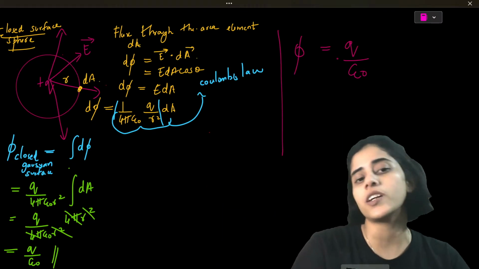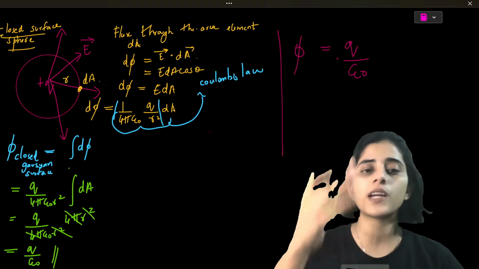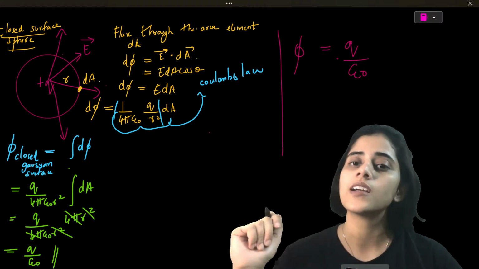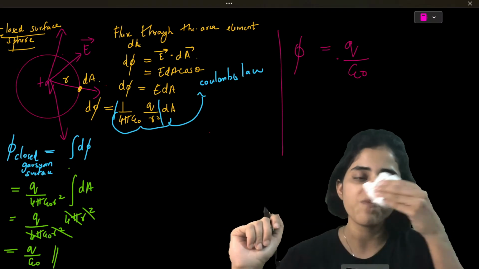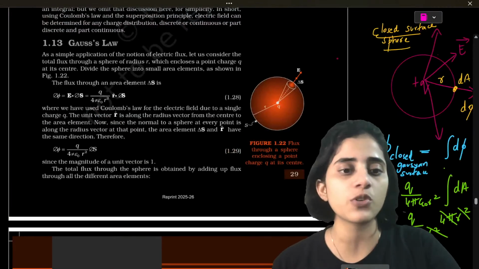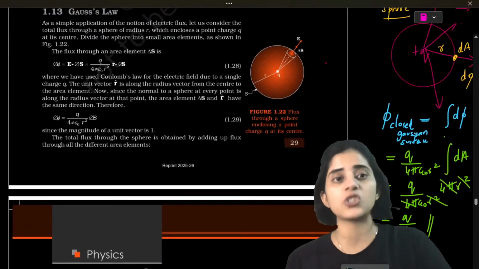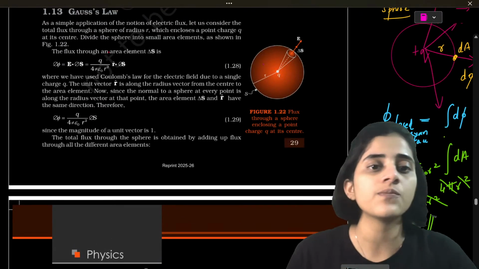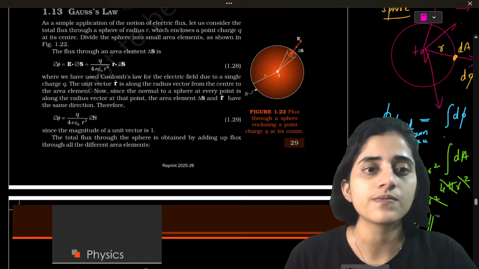So where is Coulomb's law here? I've already shown you. 1 by 4 pi epsilon 0, q by r square is from Coulomb's law. Is this clear to all of you? Yes. That is what is given to you in NCERT under Gauss law.